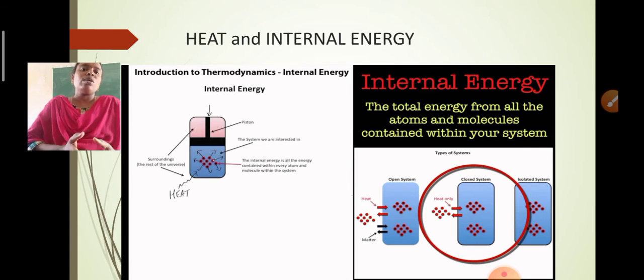So if you know the concept of heat, internal energy and work done by the system or on the system, then we can easily express the first law of thermodynamics. Let us see that.